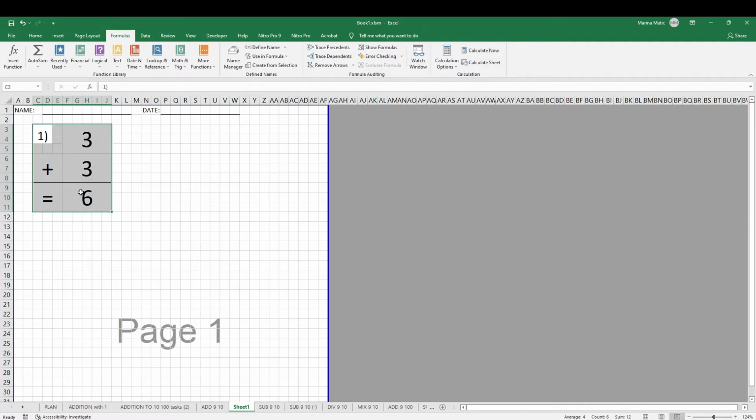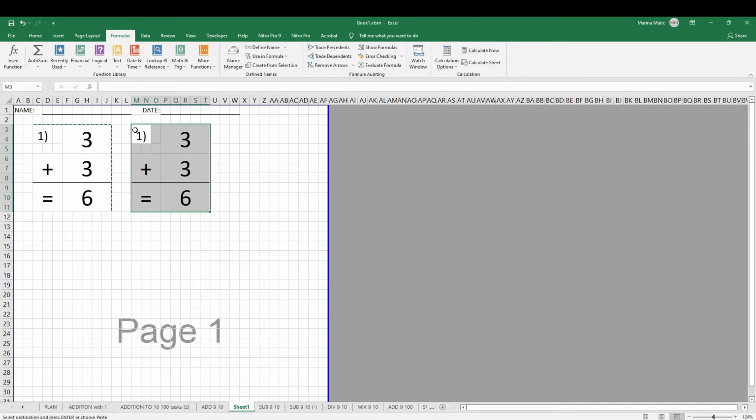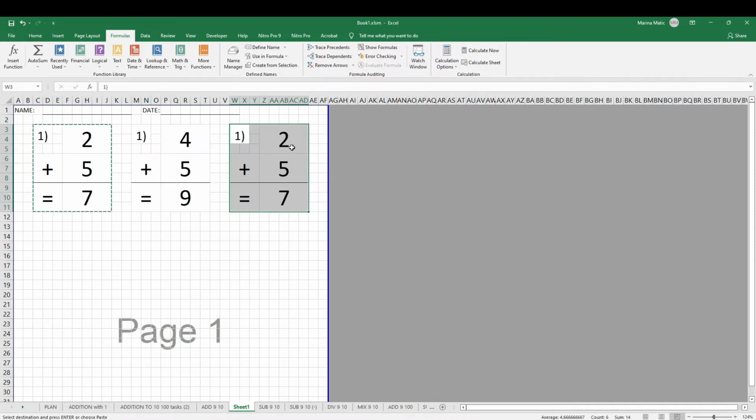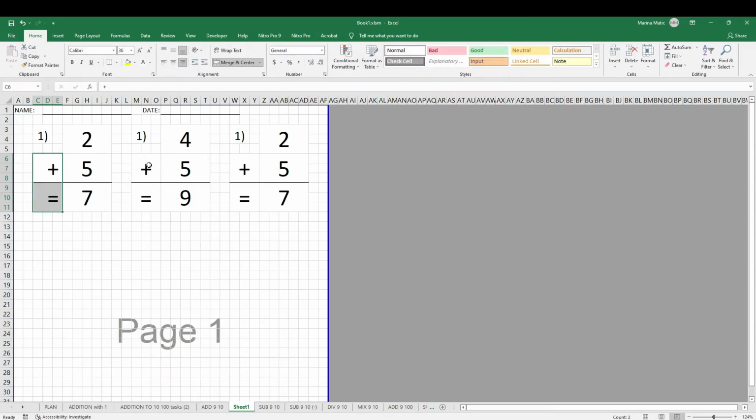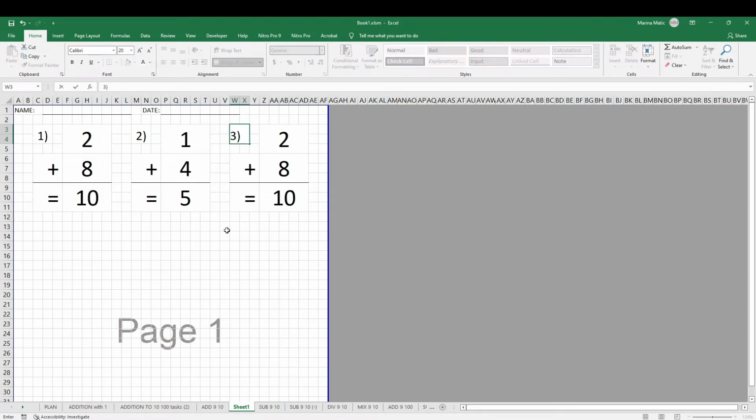And now I'm going to duplicate this, copy, and I'm going to paste it here. And I'm going to paste it again just to see, do I have enough room? Did I make everything correctly? If I made a mistake, if there is too much free space, or if I'm extending beyond the print size, I'm going to go back and change the dimensions of the cell. I'm also going to make sure this is aligned right. The biggest thing when you are creating inside Excel is that you make the first sheet completely good, that you make all the adjustments, because later on everything is going to be just copy paste.